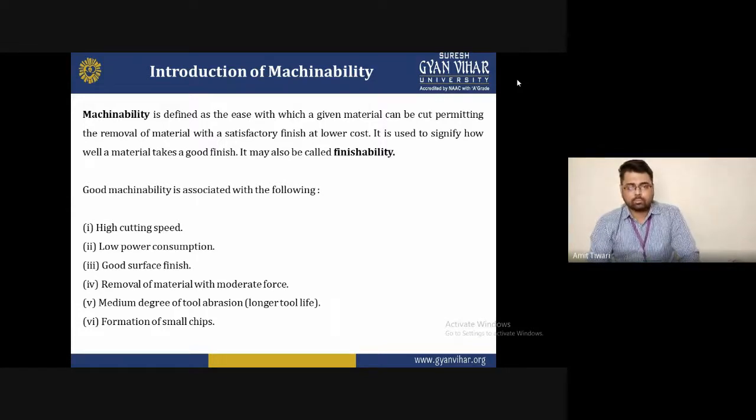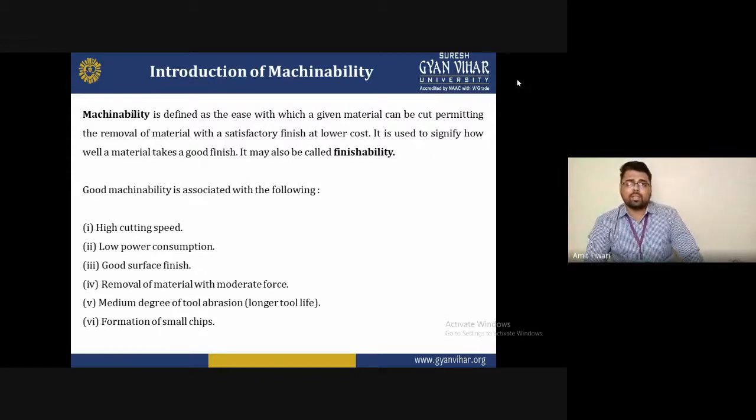Next, removal of material with moderate forces. During machining, you must keep in mind that the tool strikes the surface of the workpiece, and the end of the cutting edge transfers too much force, and internal stresses are generated on the surface of the workpiece, so the quality of surface finishing may be reduced if the forces are increased.